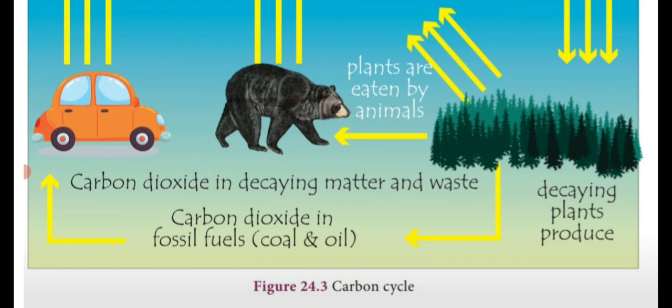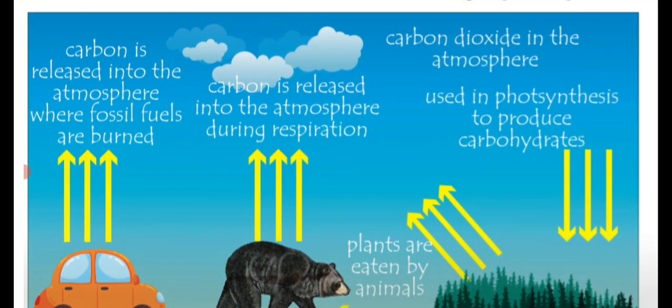If the plant parts are decaying, they are also releasing carbon dioxide. That means we are burning the plant parts. When you burn coal and oil, they also release carbon dioxide. These fossil fuels are utilized by automobiles. Carbon dioxide from decaying matter and waste is also increasing the carbon compound. So this is the carbon cycle which takes place in the atmosphere.